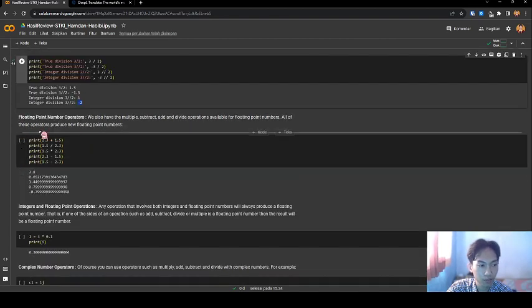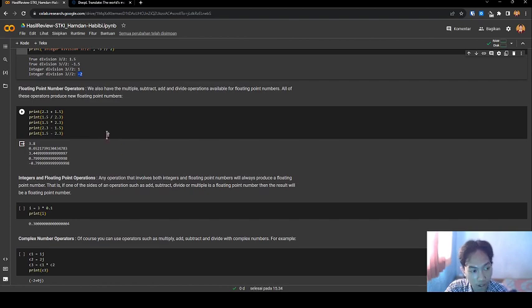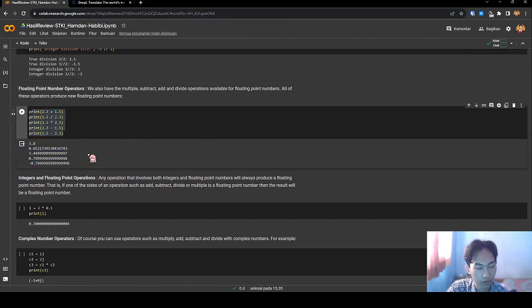Next, floating point number operators. We also have the multiply, subtract, add, and divide operations available for floating point numbers. All of these operators produce floating point numbers. Let's see the code. This is the result of the program.